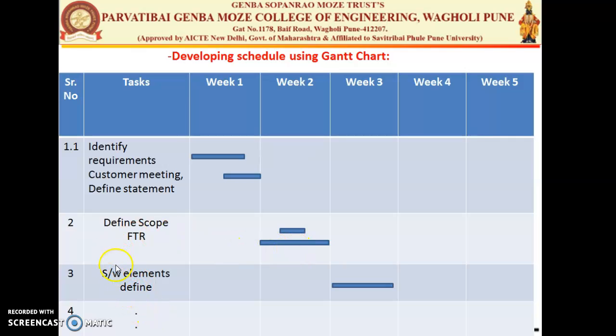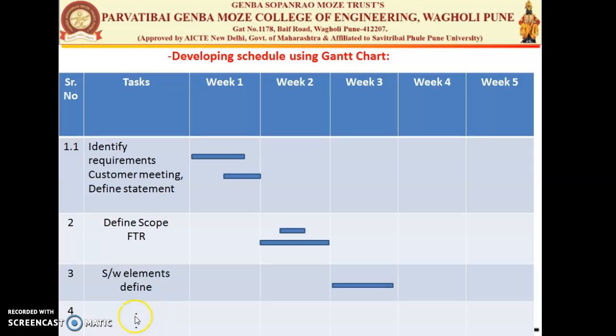Then the third task is software element defined. We need to define the software elements which are required for the software development. In the third week, the whole week is required to complete this particular task. So in week 3 we have used the whole bar for the software element defined.